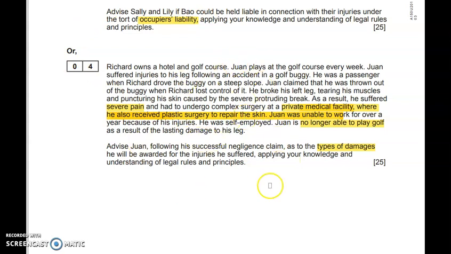Some students went wrong on this and started advising the character on the tort of negligence. But you need to read the question carefully because it says following his successful negligence claim, advise on the damages. So as always, read your question really carefully.